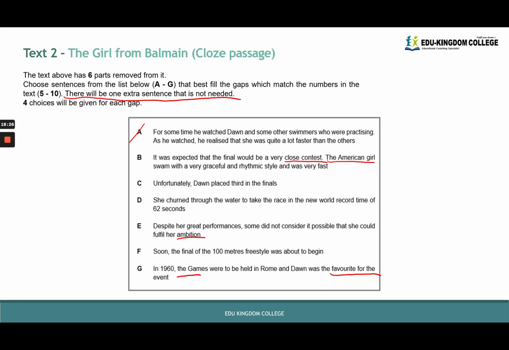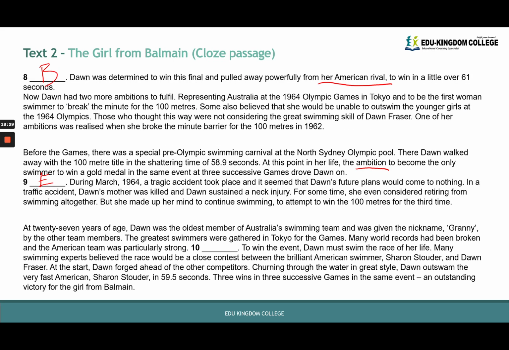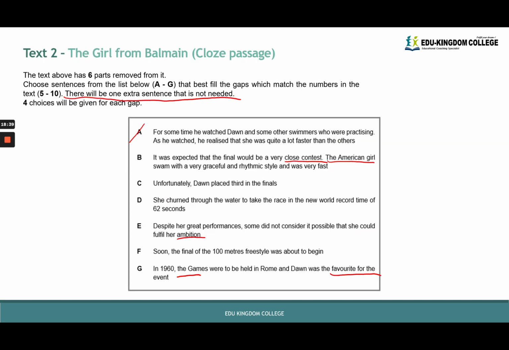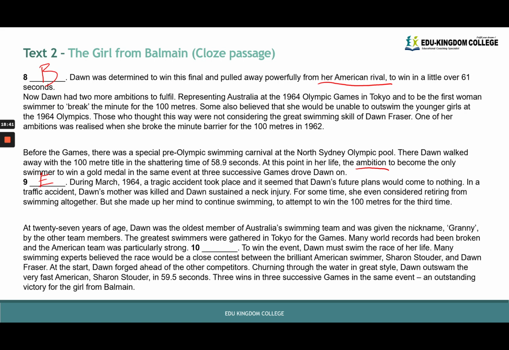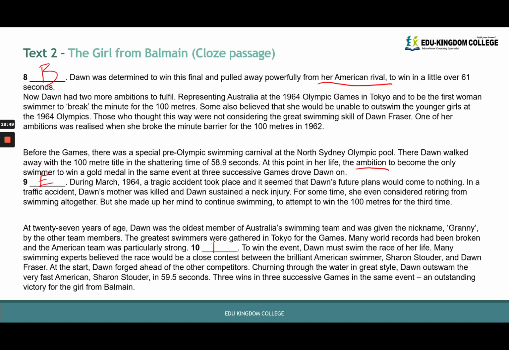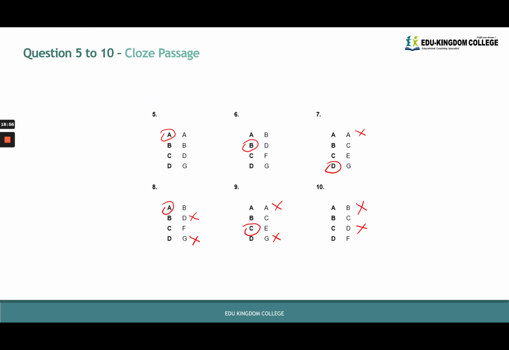Unfortunately, Dawn placed 3rd in the finals. To win the event, Dawn must swim the race of her life. That doesn't make sense. How can she place 3rd in the finals and then go on to talk about winning the event? So C already doesn't make sense. Then we try option F. Many world records had been broken and the American team was particularly strong. Soon the final of the 100 meters freestyle was about to begin. To win the event, Dawn must swim the race of her life. F makes perfect sense there, so we know that question 10 is F.